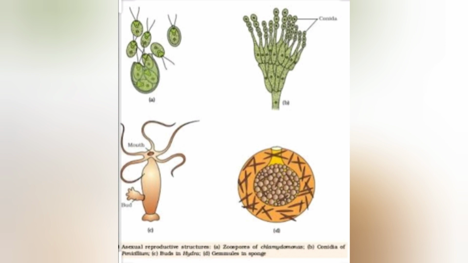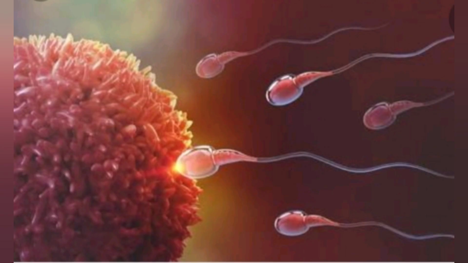Next is sexual reproduction. We'll see what is sexual reproduction and what are the events involved in sexual reproduction. Sexual reproduction is reproduction that involves formation of male and female gametes either by the same individual or by different individuals of the opposite sex. It results in offspring that are not identical to their parents or amongst themselves. They are dissimilar to their parents. It is an elaborate, complex, and slow process as compared to asexual reproduction.